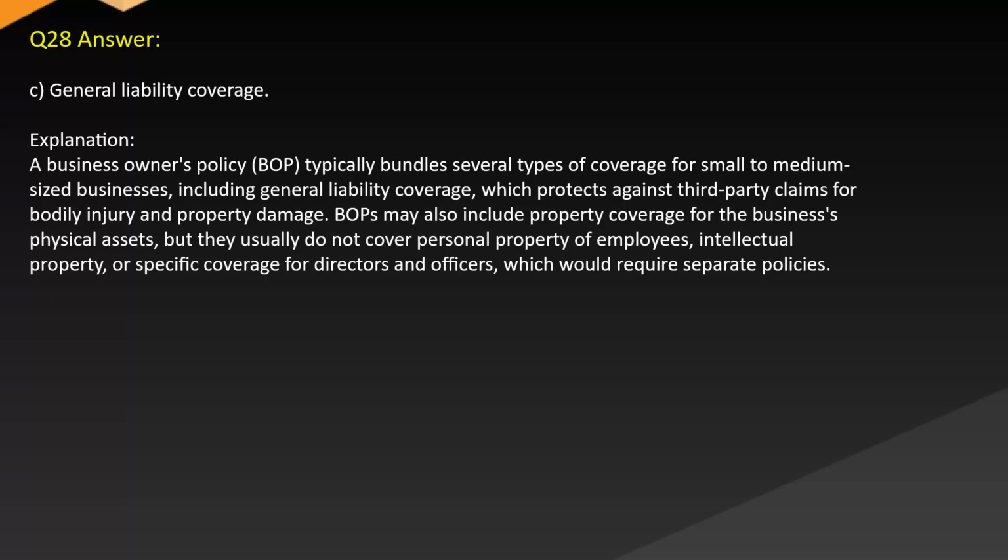Answer: C. General liability coverage. Explanation: a business owner's policy (BOP) typically bundles several types of coverage for small to medium-sized businesses, including general liability coverage, which protects against third-party claims for bodily injury and property damage. BOPs may also include property coverage for the business's physical assets, but they usually do not cover personal property of employees, intellectual property, or specific coverage for directors and officers, which would require separate policies.